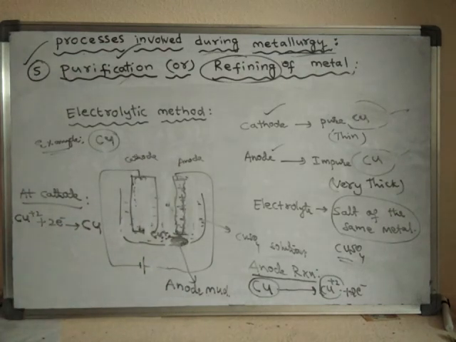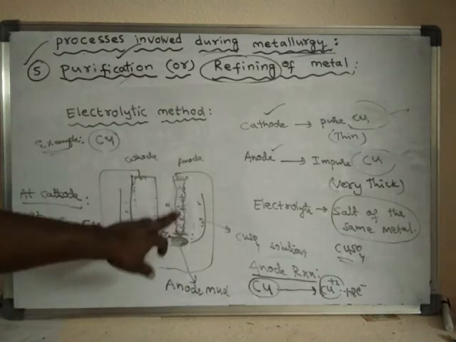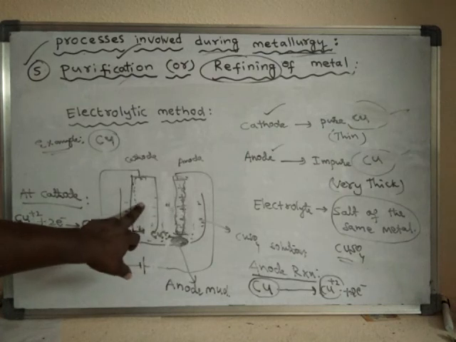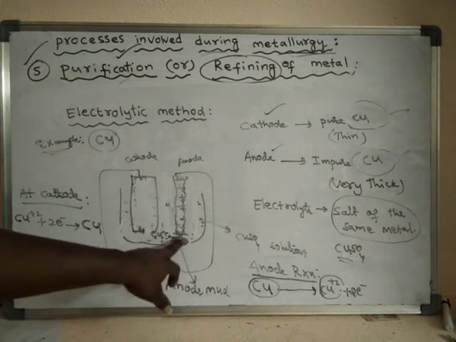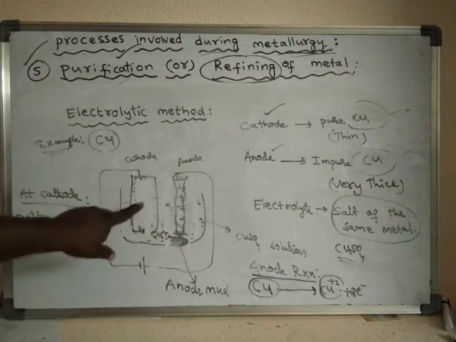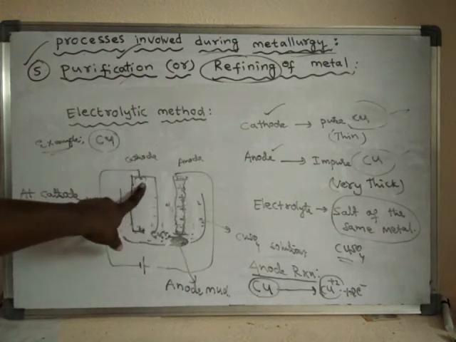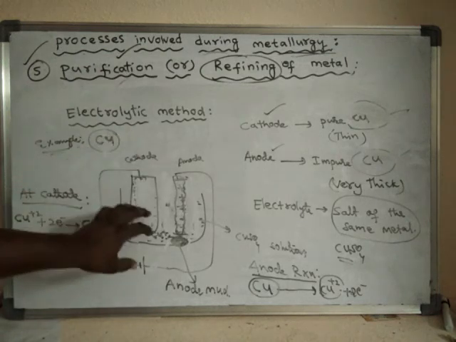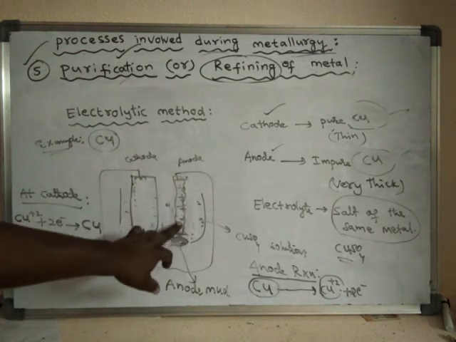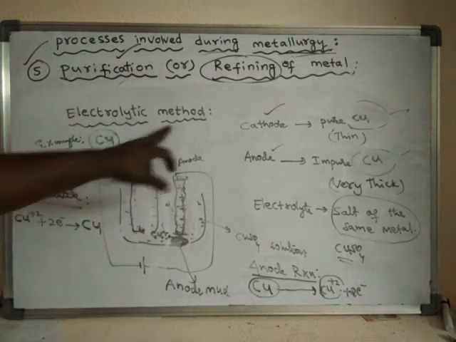The pure metal of the anode will finally get deposited on the cathode. So metal only will come and the impurities will be left behind. Now the cathode is having pure metal. In this way the metal is purified by the electrolytic method.